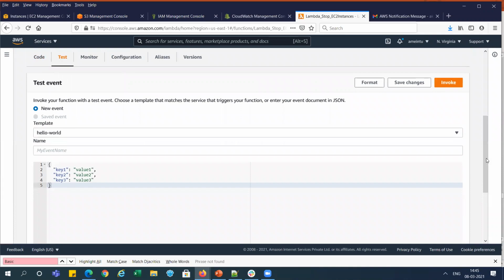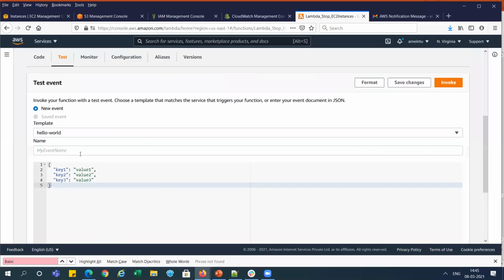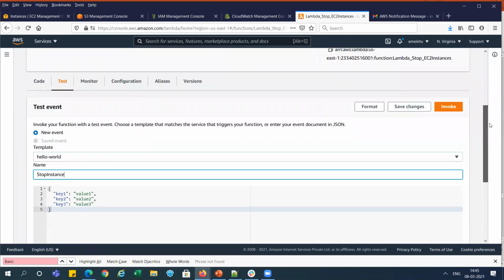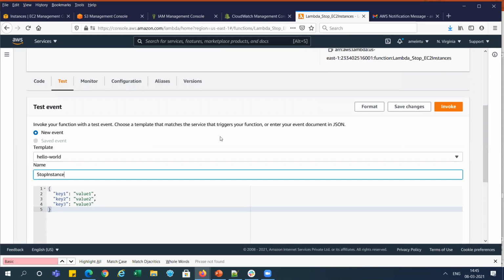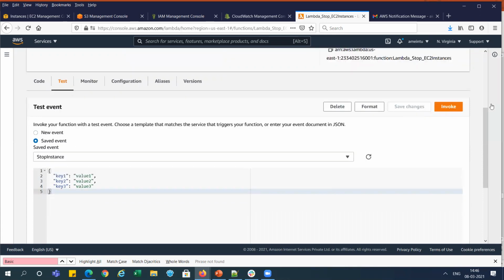I am putting in any name, hello world stop, as the event name, for stop instance, and I am saving the changes. Actually, something has changed here: this UI has changed within just 10 days. AWS has changed this UI for the Lambda function. So save changes. So this is saved.